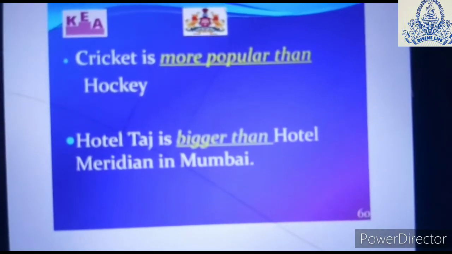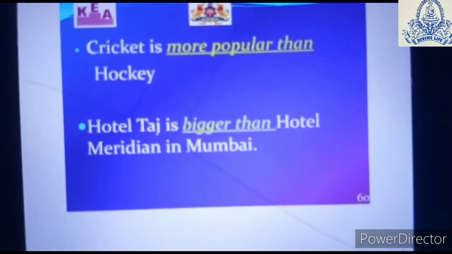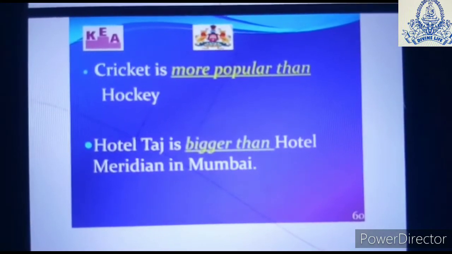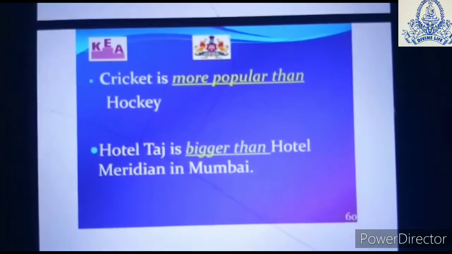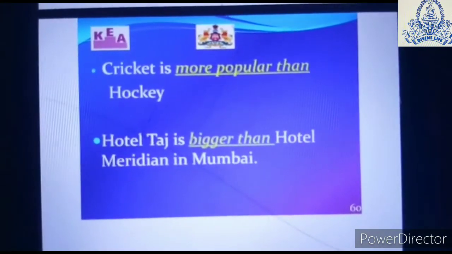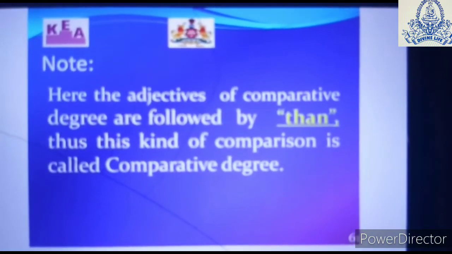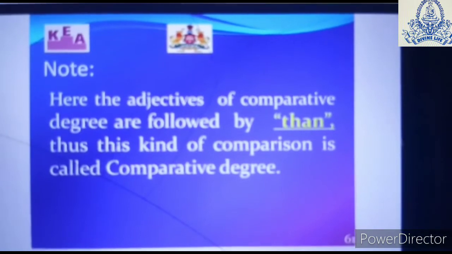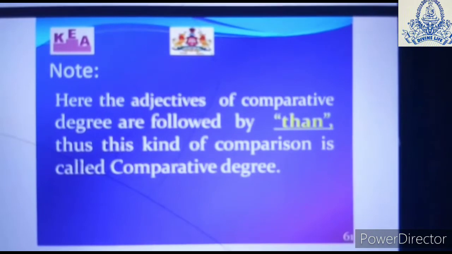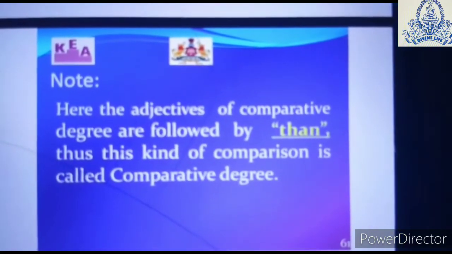See the example. Cricket is more popular than hockey. Hotel Taj is bigger than Hotel Meridian in Mumbai. Here Hotel Taj and Hotel Meridian are compared, and we are saying that Hotel Taj is bigger than Hotel Meridian. Now always remember, the adjective of comparative degree will be followed by the word "than". This is the kind of comparison when we call it a comparative degree.